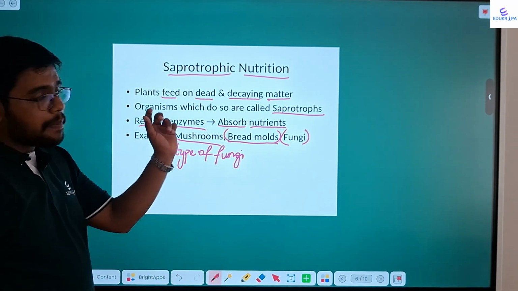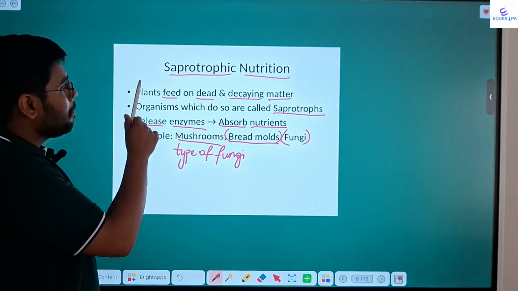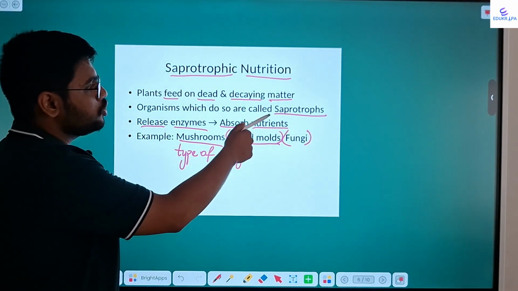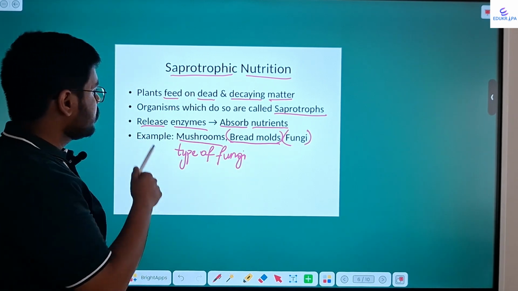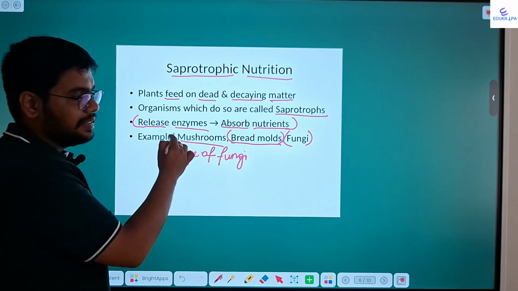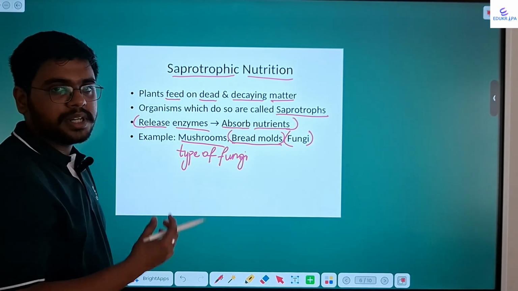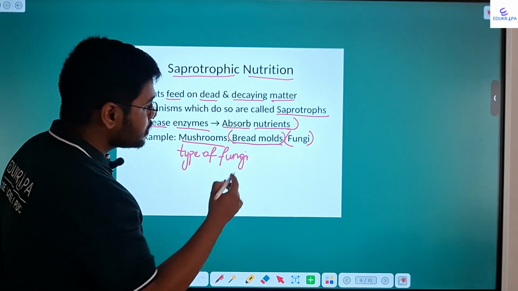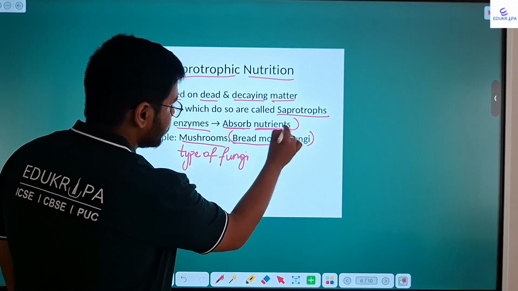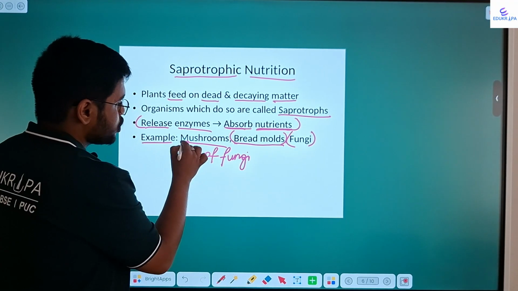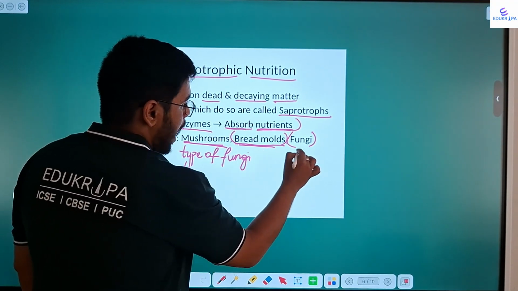Okay, quick recap. Saprotrophic nutrition: organisms feed on dead and decaying matter. The organisms which do so are called saprotrophs. How do they exactly feed on it? They release enzymes, certain types of chemical substances, which break down the food components or nutrients, and absorb nutrients. Examples of these saprotrophs are mushroom, bread mold, and fungi.